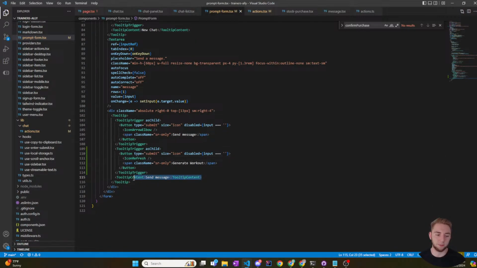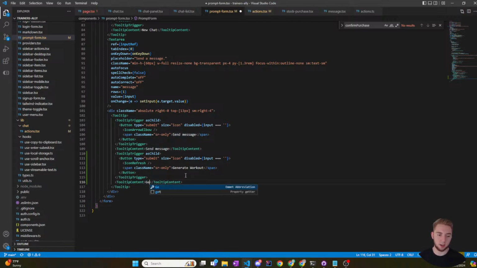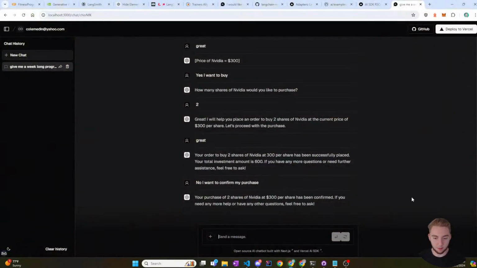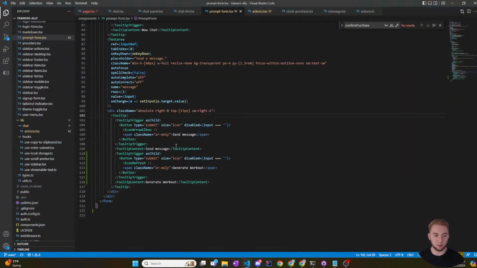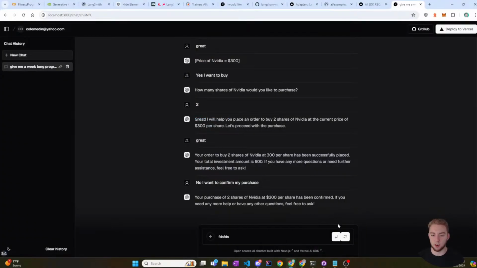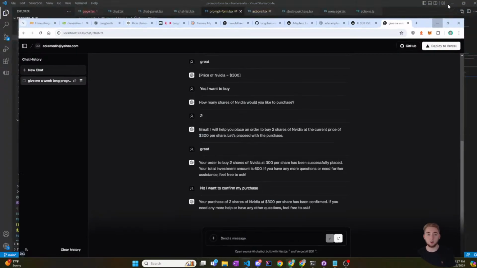Okay. All right. So I'm gonna change this and say generate a workout. Okay. So now we got the tooltip, which I guess I might as well have, even though it doesn't really matter. Okay. So here we go. This is send message, and this is generate workout. I guess it's disabled until I actually type something in here. So I'm gonna change that so it's not disabled when the input is nothing, because I just want to be able to generate a workout without having to type anything there. So yep, now the send chat is disabled, but the workout generator is not. Okay, so that is good.